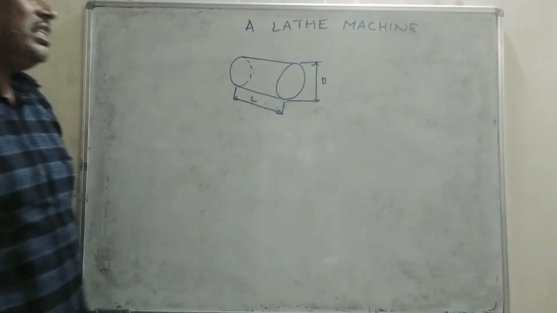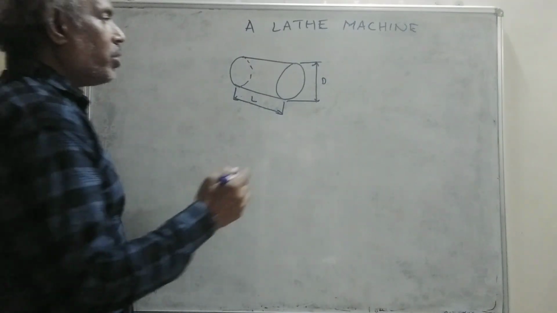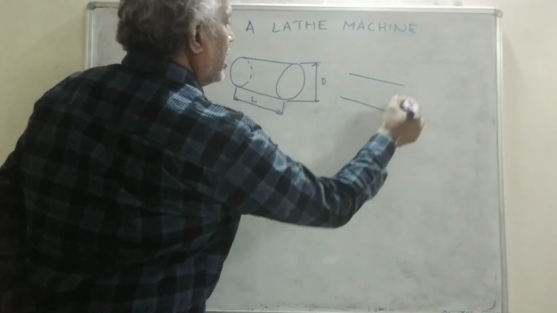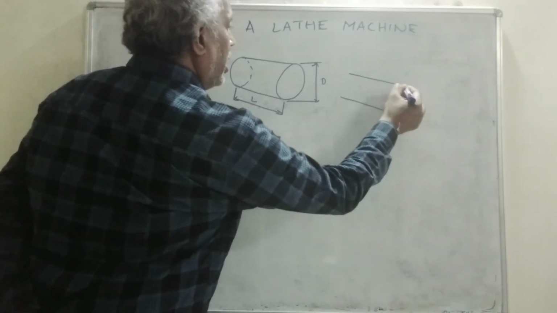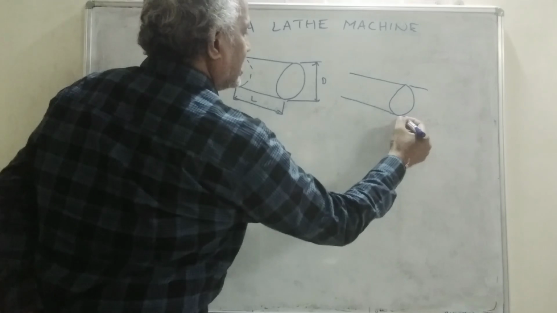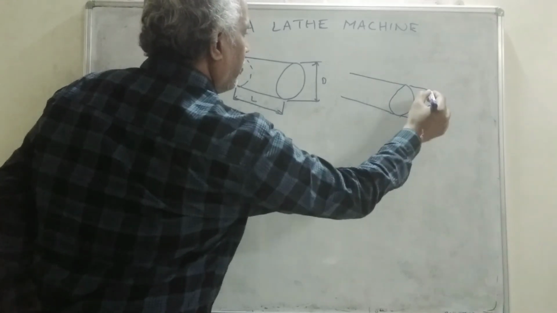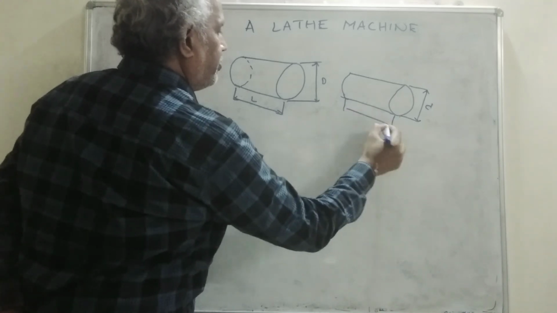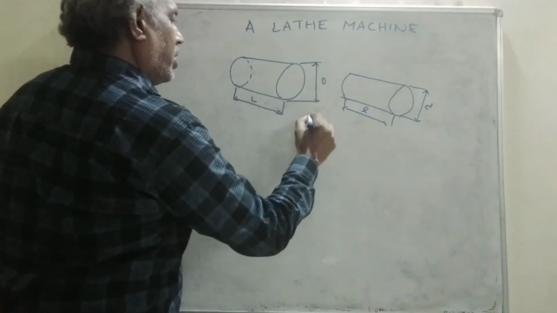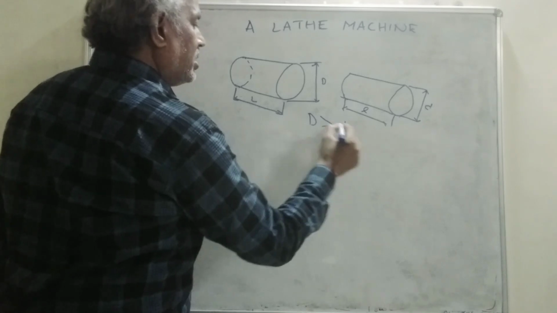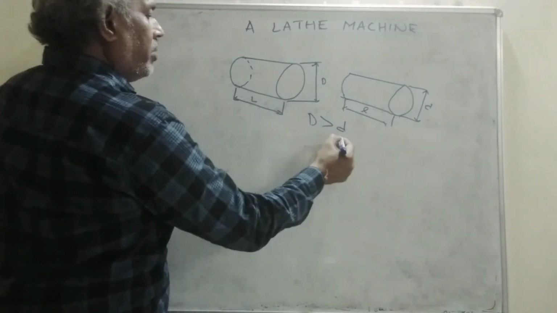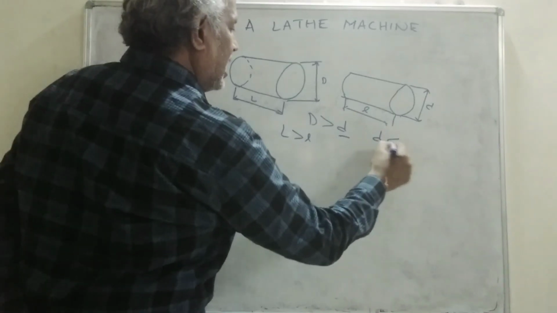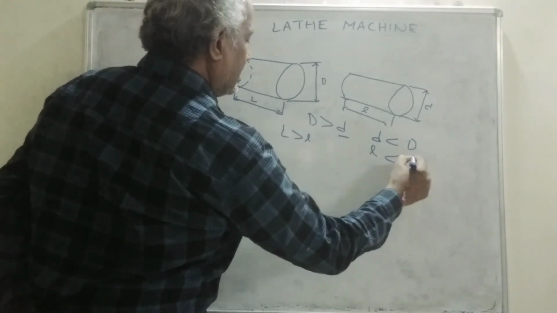With the help of a lathe machine, we are going to reduce the diameter of the given raw material to a size small d and a length of small l. So D is greater than d, that means we are removing material from D to d, and L is greater than l.